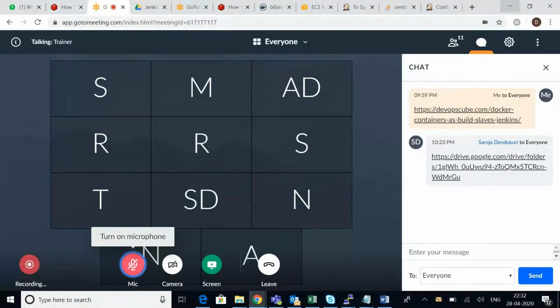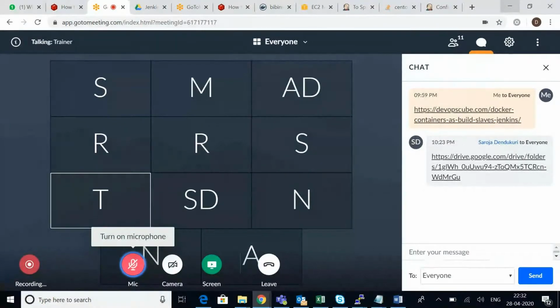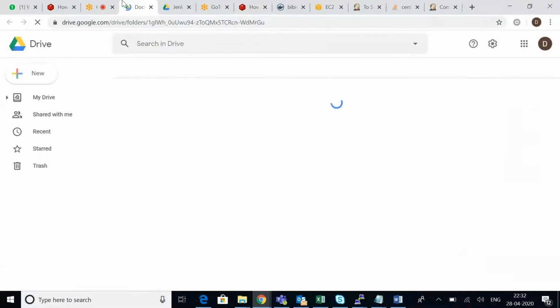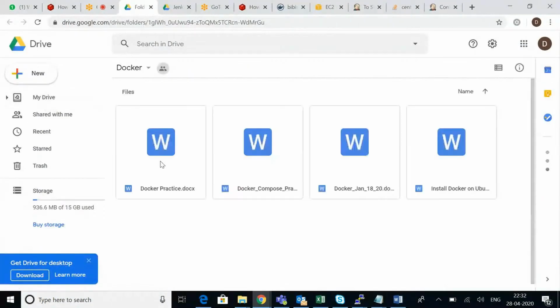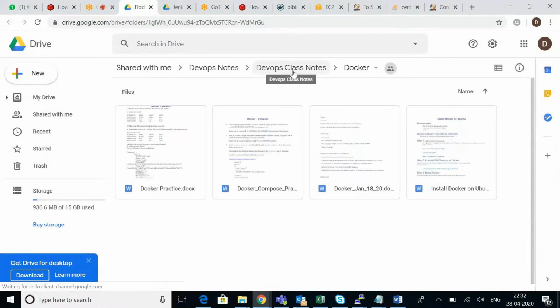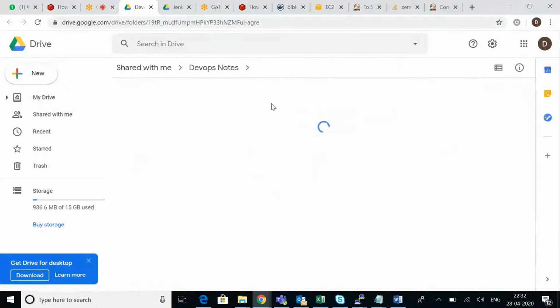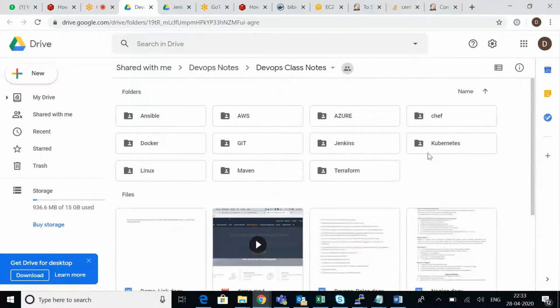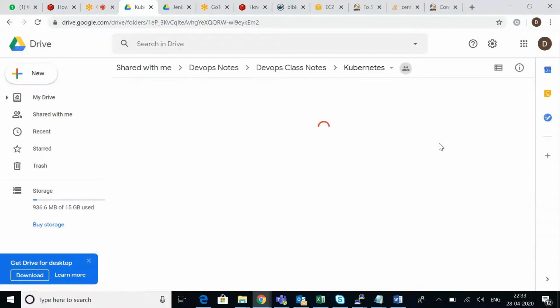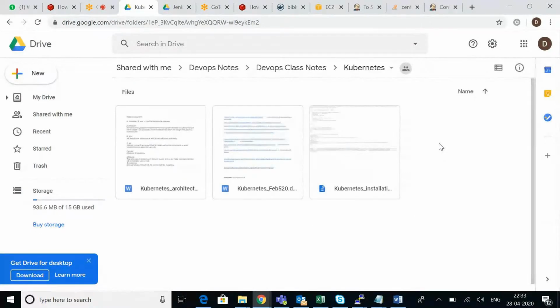Just open your Google. It's very easy. Doesn't matter, you'll get it again in the same way. How you are able to add a Docker container, the same way you will get it for Kubernetes also. Not Google Drive, Google.